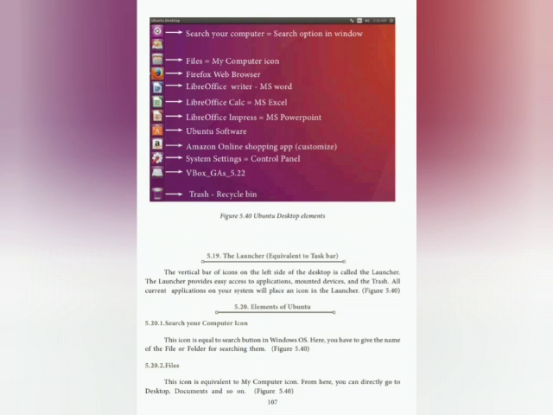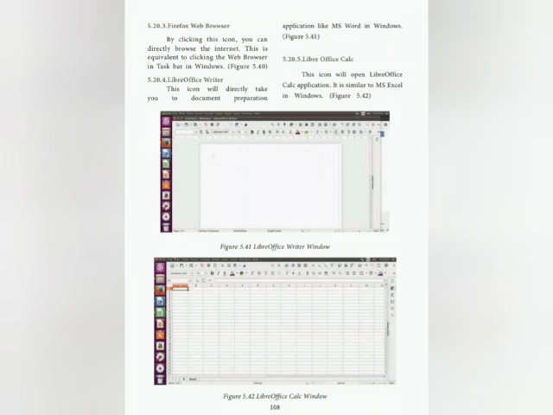Files. This icon is equivalent to the My Computer icon. From here you can directly go to the desktop, documents and so on. Firefox web browser. By clicking this icon, you can directly browse the internet. This is equivalent to clicking the web browser in the taskbar in Windows. LibreOffice Writer.